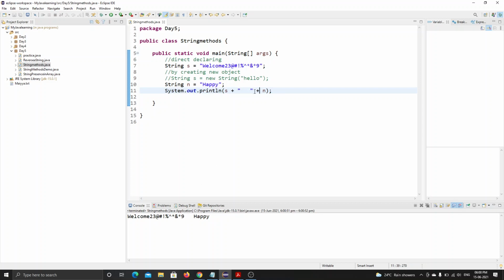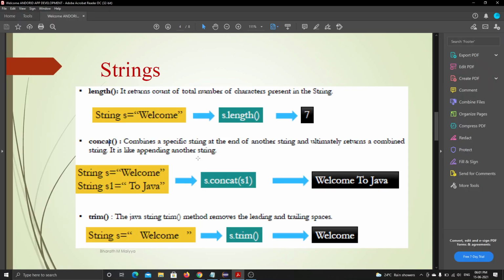To do this, we have some inbuilt functions. There are hundreds of methods, but I will be explaining only the most important ones that we use in regular coding. Okay. Now let's see from the starting.